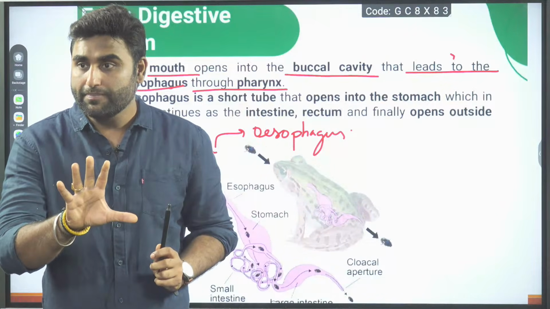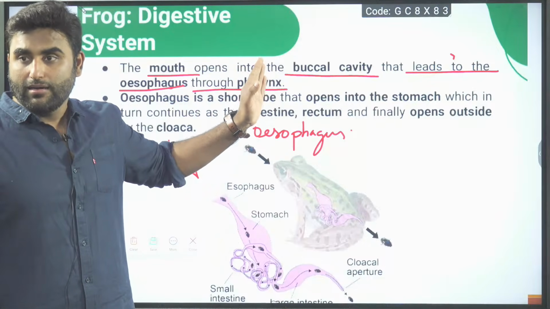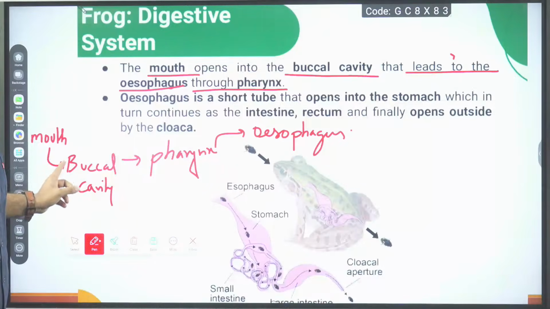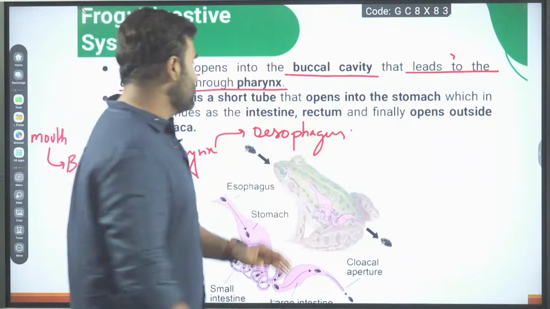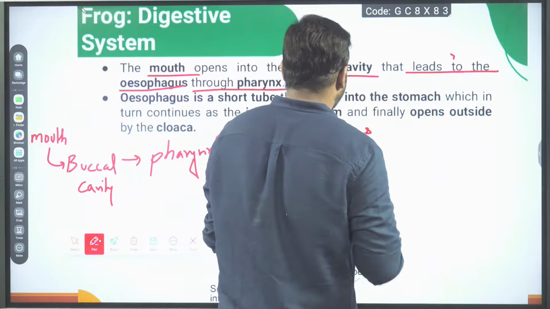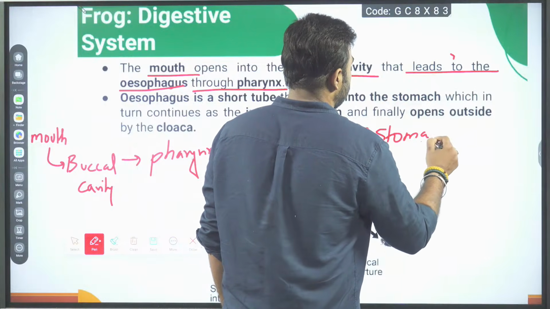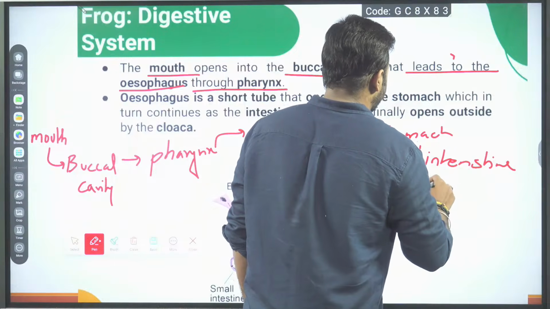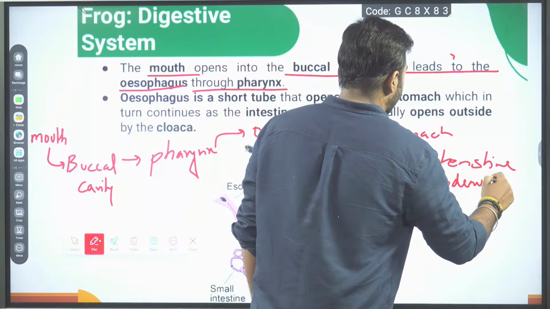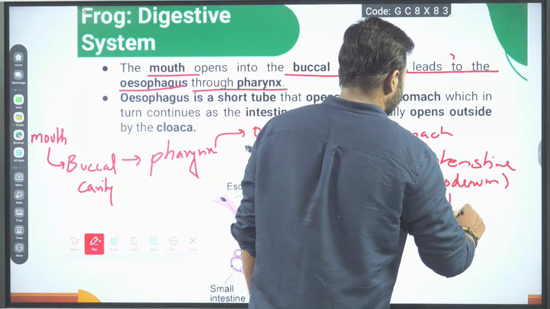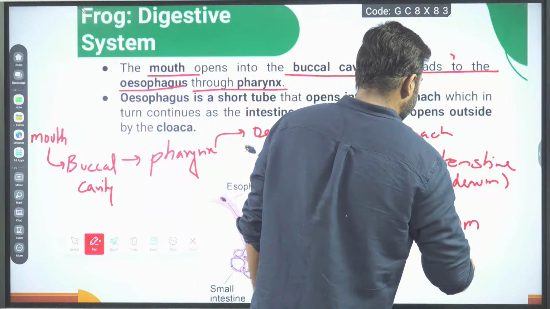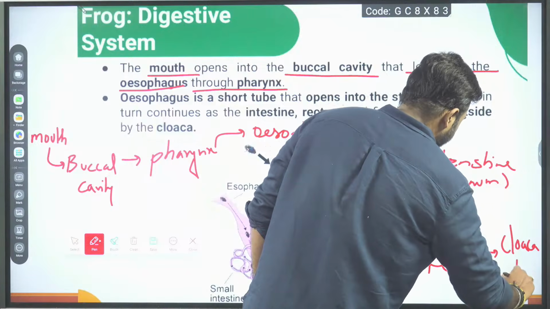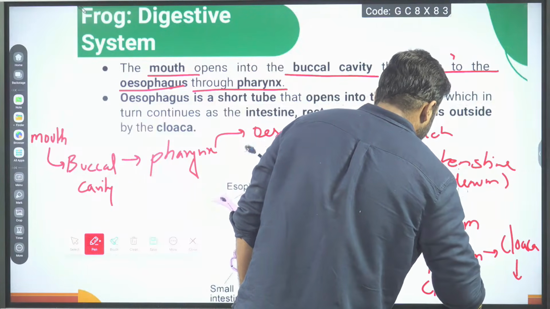So read carefully. Okay? Some students think esophagus is coming first, then pharynx. No. Mouth, buccal cavity, pharynx, esophagus. After esophagus, where will it open? Stomach. After stomach, where? Intestine. In intestine, two parts we will say: duodenum, then ileum, then rectum. And after rectum into cloaca. After cloaca, outside opening, cloacal aperture.